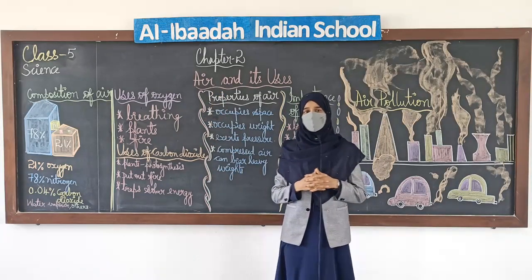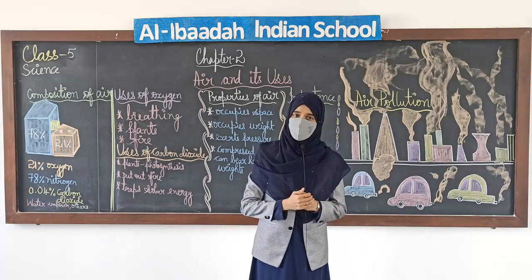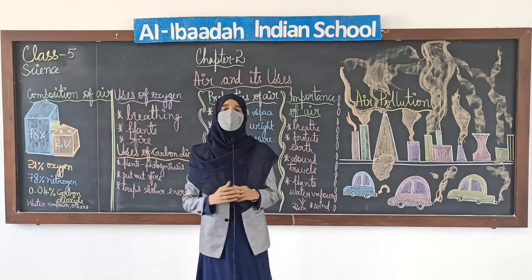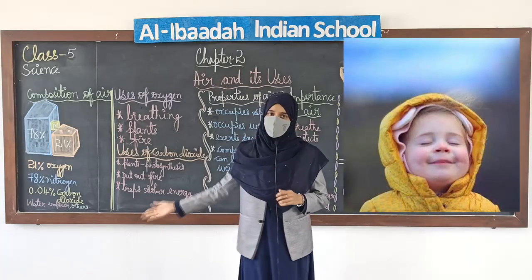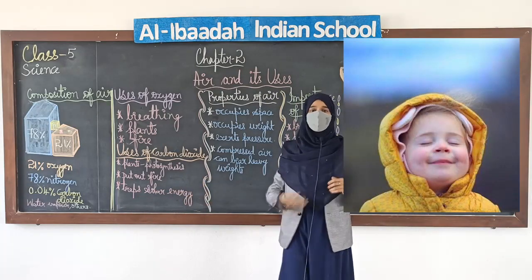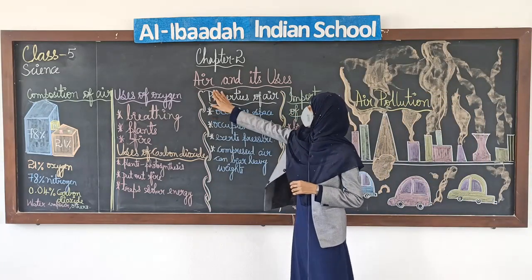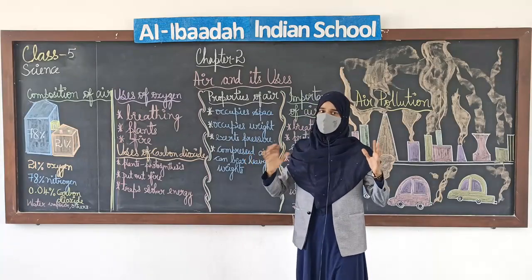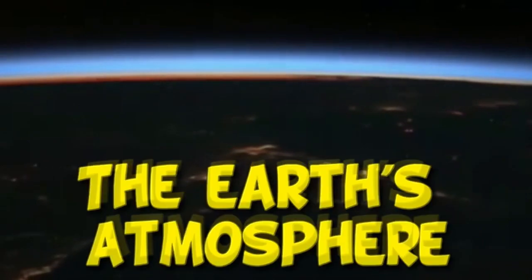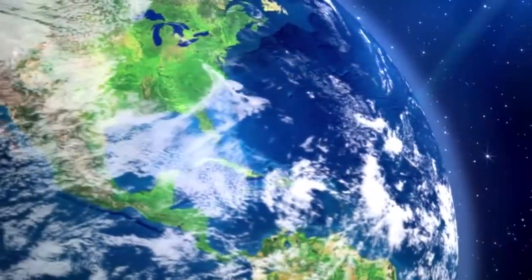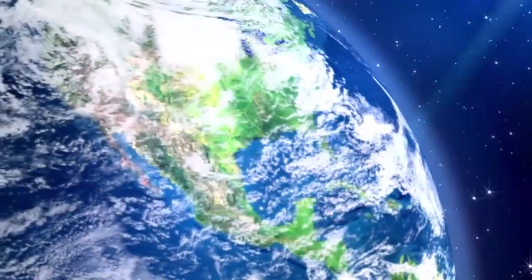Okay? Students, as you all are aware, we cannot touch air, we cannot taste it, neither can we see it. But what else can we do? We can feel air. When we move around, we can feel air. When we are breathing, we can feel air. Okay? And our earth is surrounded by a thin blanket of air that is called atmosphere. What is atmosphere? Earth is surrounded by a thin layer of air called atmosphere.